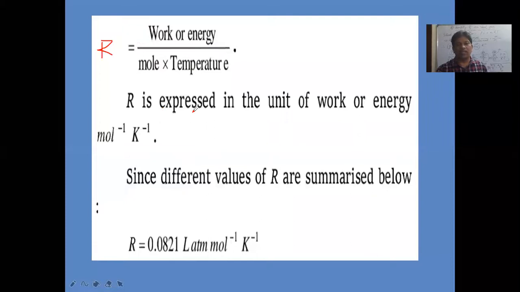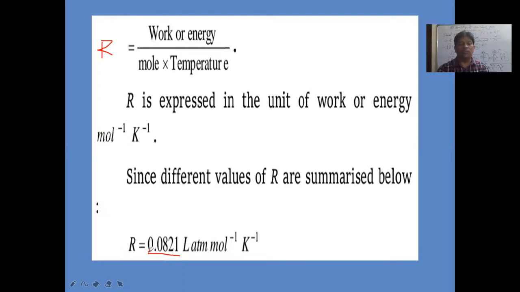So R is expressed in the units of what? Work or energy per mole per Kelvin. Units of energy or units of work, both are the same here. Units of work into mole inverse, Kelvin inverse will be the units of R. And R values are given in different units here. R is the universal gas constant, ideal gas constant.